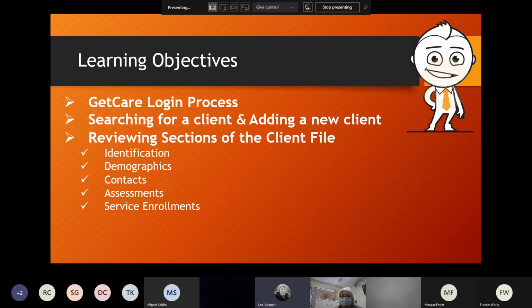Service enrollments is a section we'll cover in more depth during Part 2, when we provide the training specifically for your program. And progress notes: I'm going to talk about it a little bit later, but it's where you apply units after you provide your service. This is the section we can utilize.